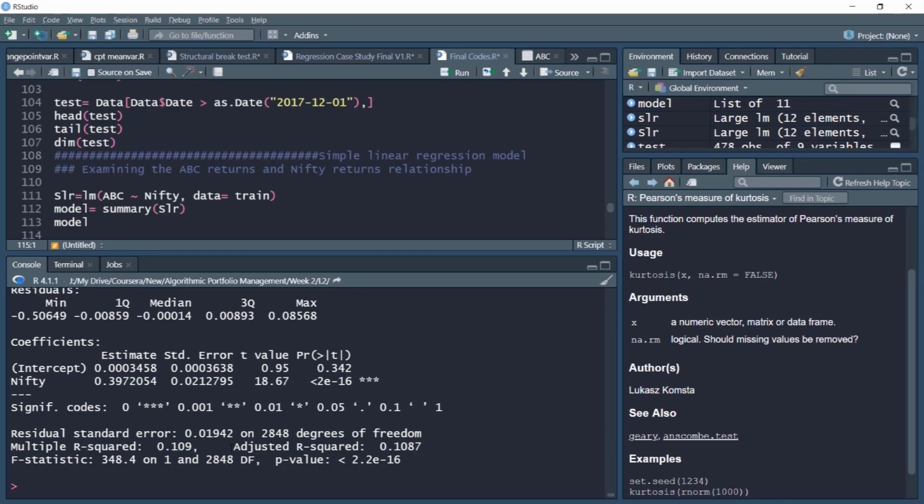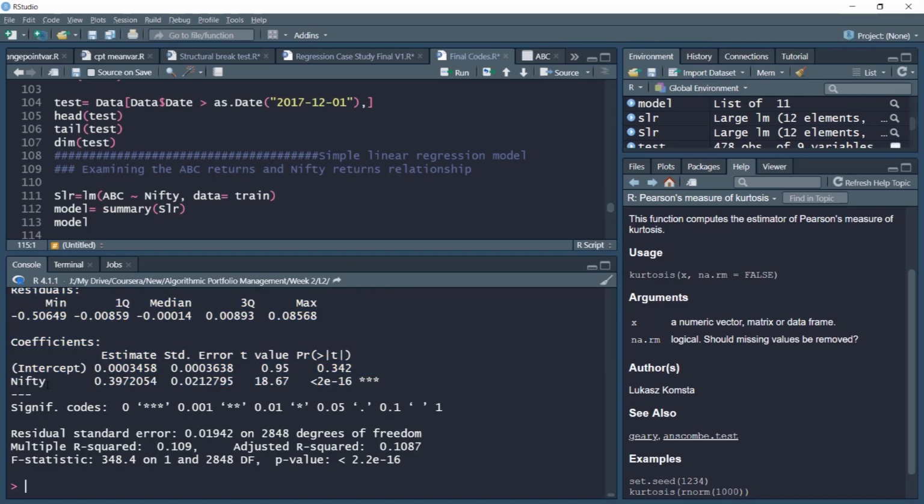Moreover, notice this adjusted R square here and the multiple R square. In fact, we'll focus on adjusted R square, which is a more improved version. It is 10.87%. This suggests that out of the total variation in ABC returns, 10.87% of the variation is explained by Nifty. Recall our discussion on market risk and systematic risk: if total risk is 100%, 10.87% of the risk is market risk or systematic risk driven by the market movements.